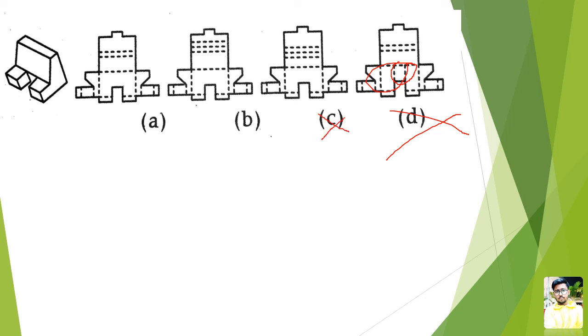My eye strikes at what? My eye strikes at this area. This area cannot be so small. This area is a much wider area. It is almost the same according to the base. So option A and B. Now the orientation, there are three lines, there are two lines. What are we getting over here? Over there will be two cutting lines, and after two cutting lines you get a wider section. And on option A, are we getting that? Yes, we are getting that. So option A is your correct answer.